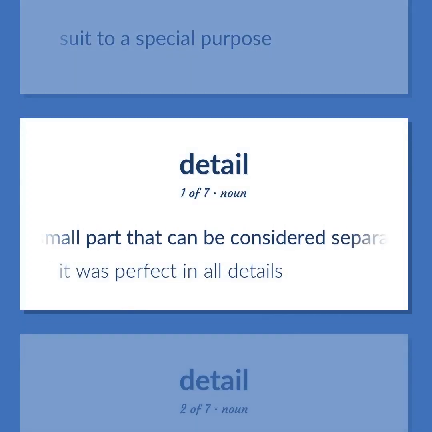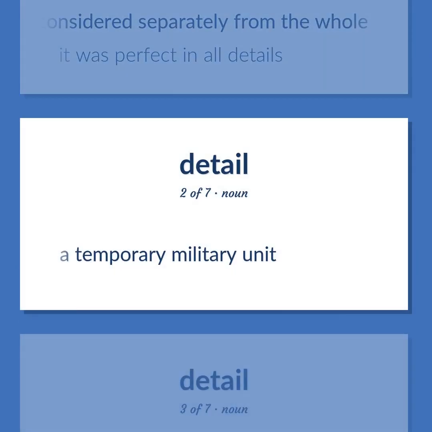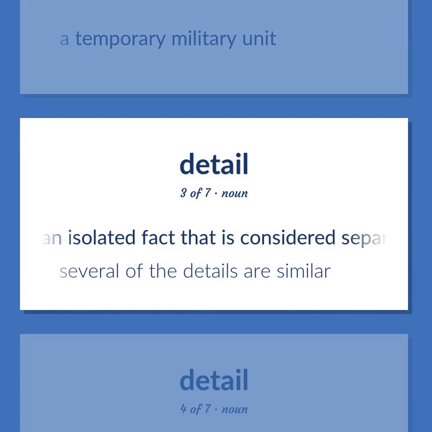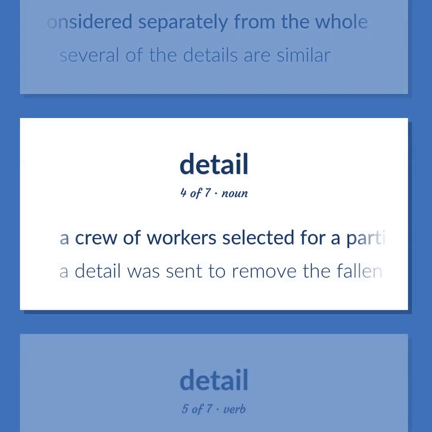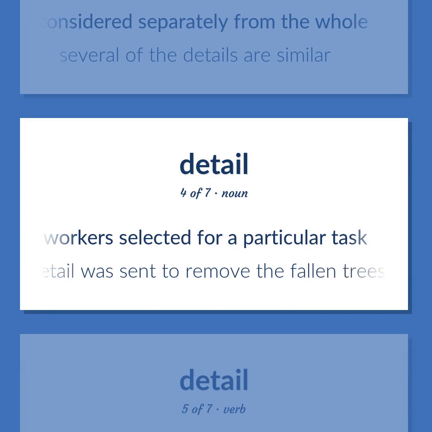A small part that can be considered separately from the whole. It was perfect in all details. A temporary military unit. An isolated fact that is considered separately from the whole. Several of the details are similar. A crew of workers selected for a particular task. A detail was sent to remove the fallen trees.